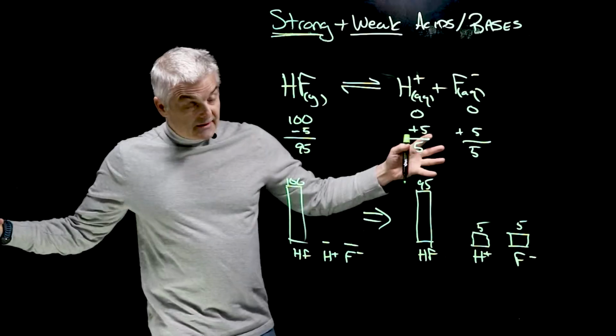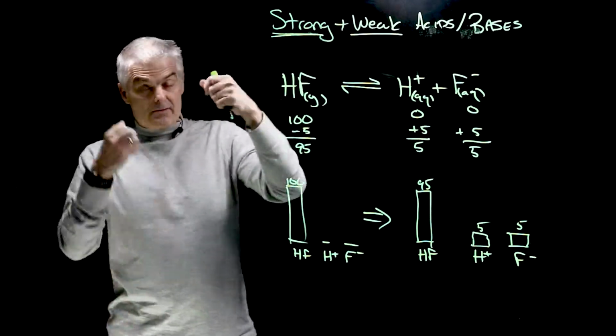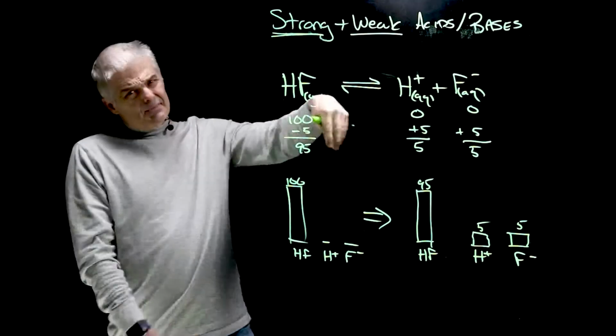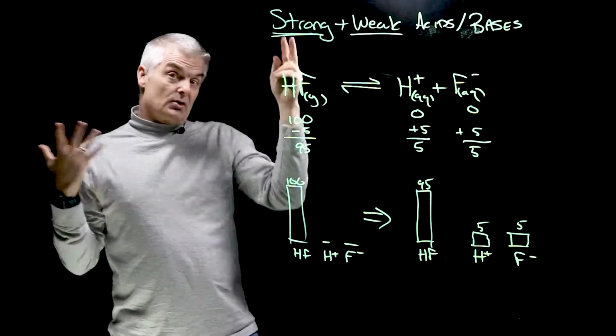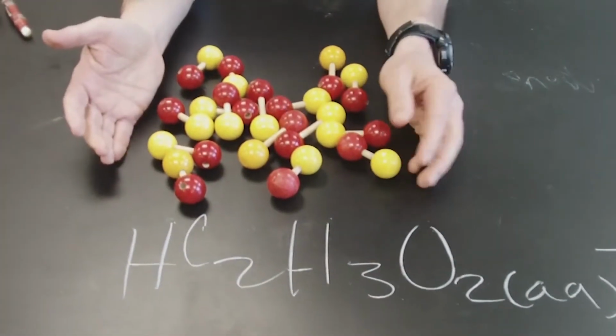So it doesn't completely dissociate, it partially dissociates. It's a weak electrolyte, so if you were to put the light bulb test in there, it would light up the light bulb just a little bit, whereas the strong electrolyte, if it was a strong acid, would completely dissociate. So here I have an example of a weak acid from a molecular model.